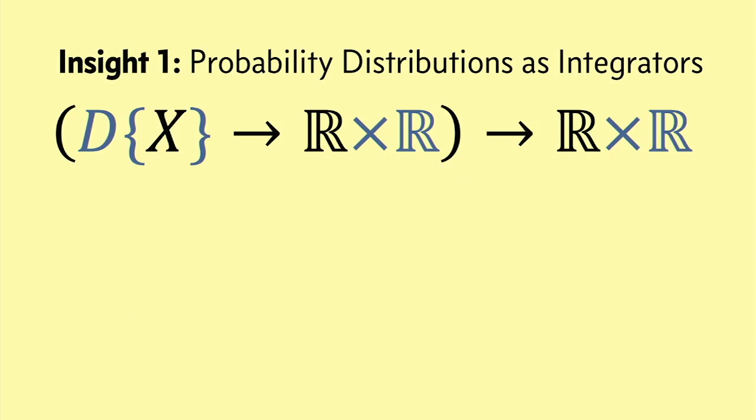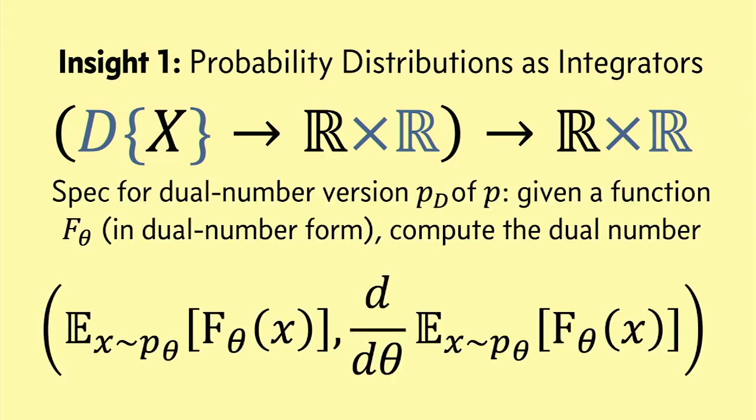Now, if we use this representation of probability distributions, which leads to this type for the dual number version of a probability distribution, what would that mean? Well, for any distribution P, we would need to produce a higher order dual number version, P sub D, that accepts as input a procedure f theta in dual number form, and is able to compute the dual number containing both the expected value of f and its derivative.